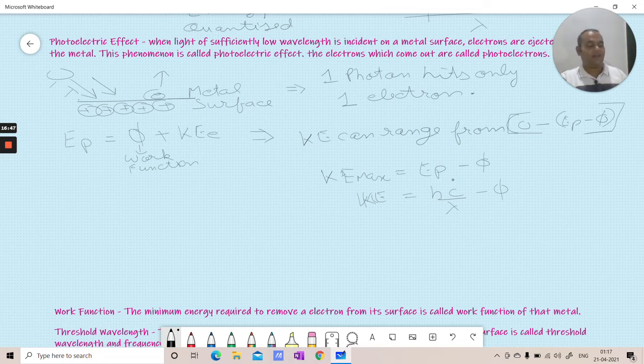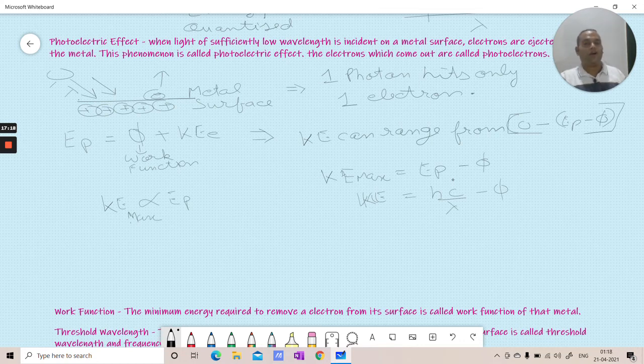The kinetic energy of the photoelectron, the electron which is coming out, is directly proportional to energy of photon. More energy you give to the photon, more can be the maximum kinetic energy. Got it?